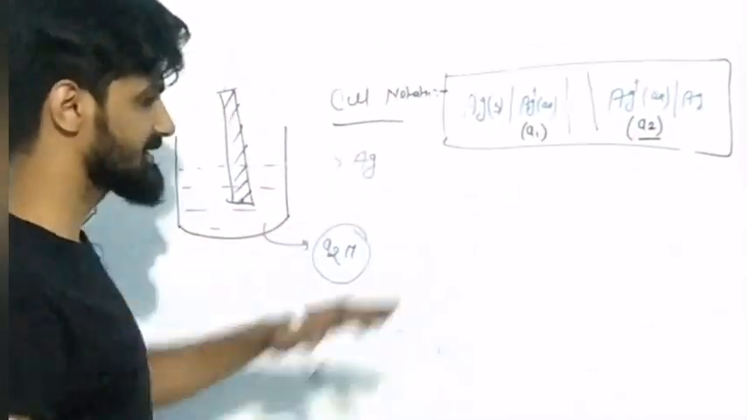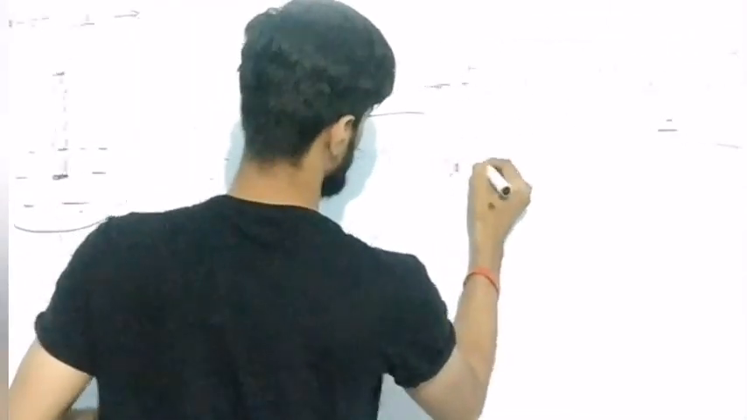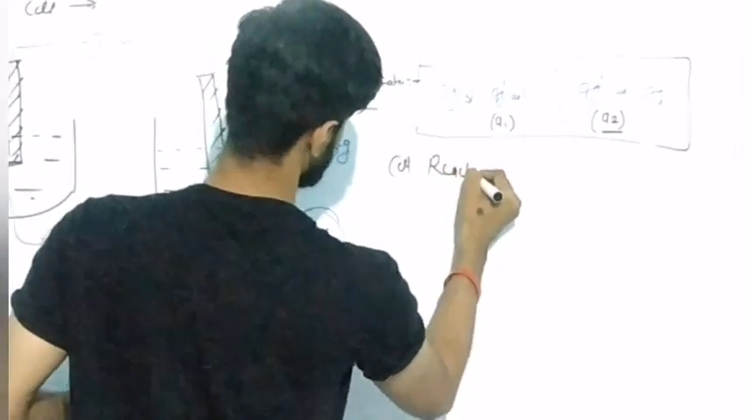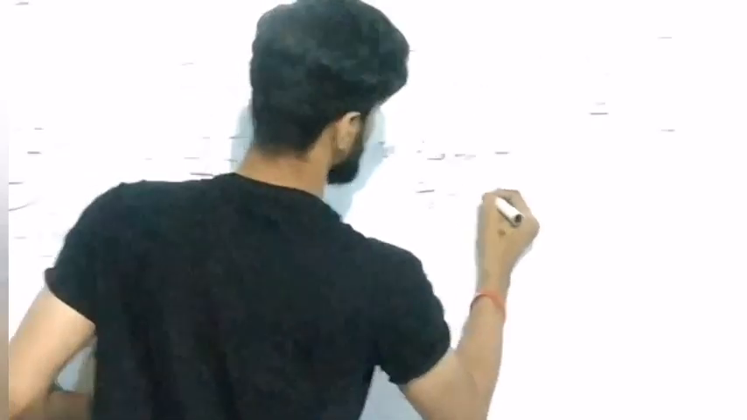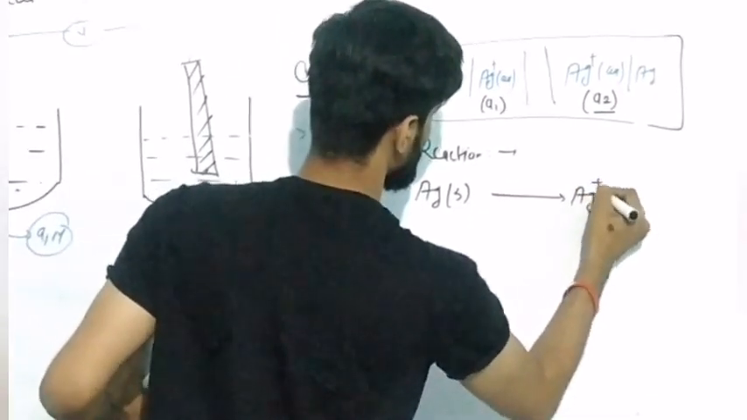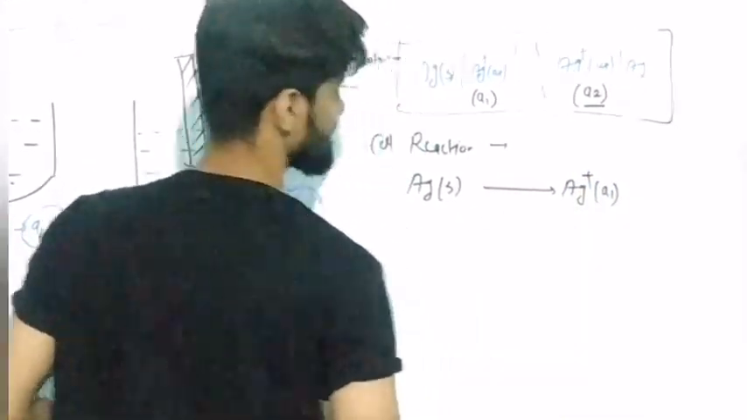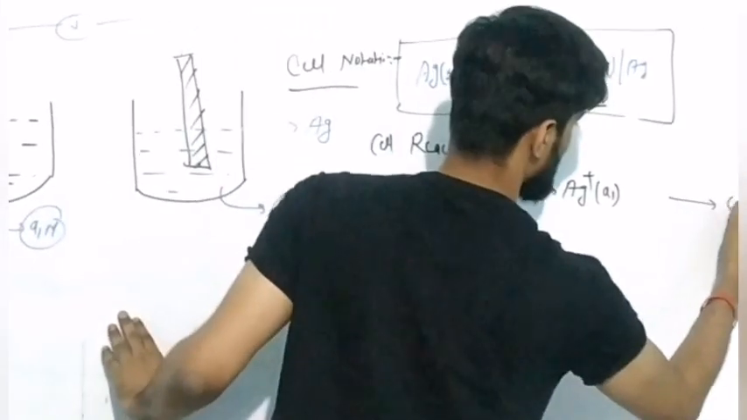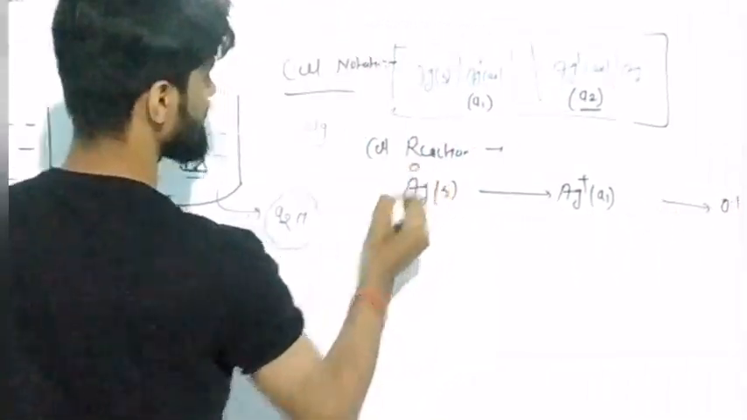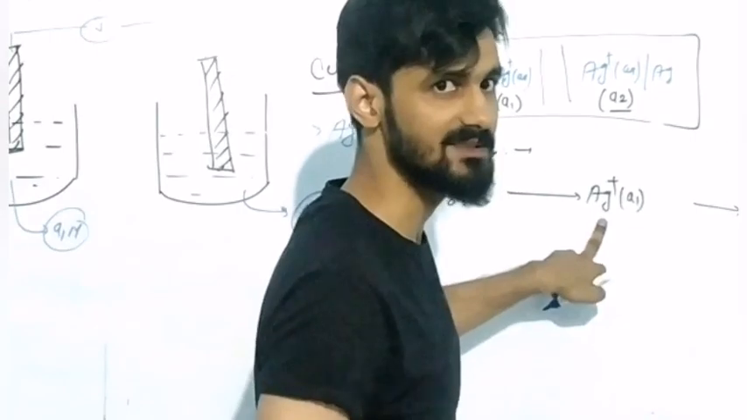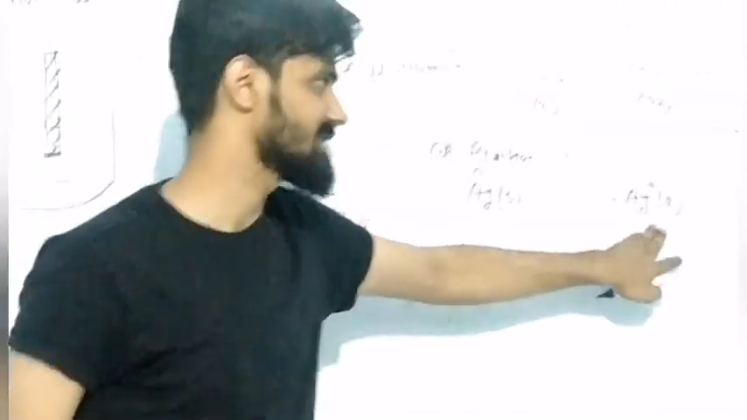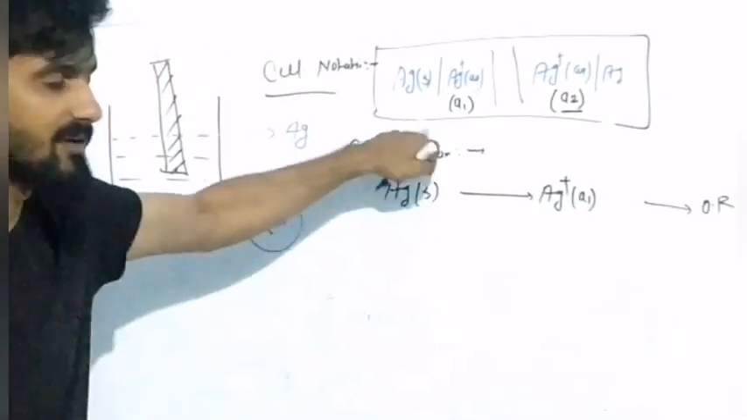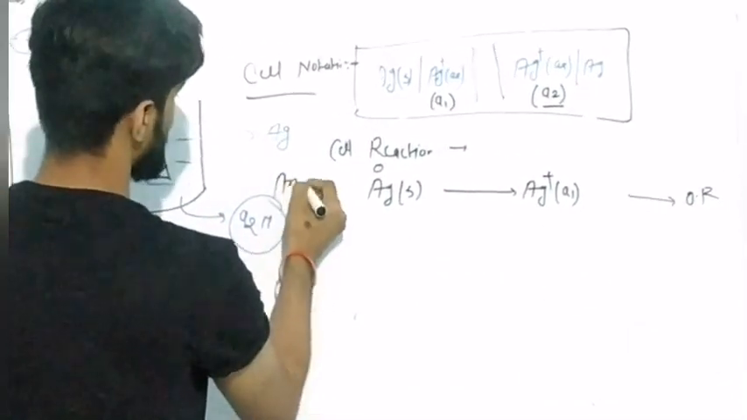Now I am writing the cell reaction. Ag solid gets converted into Ag plus with concentration A1 molar, and this is an oxidation reaction. Why? Because Ag was in 0 oxidation state and it is getting converted into Ag plus. The oxidation state of Ag is increasing. That's why it is called the oxidation reaction, and the oxidation reaction takes place at the anode. So this reaction takes place at the anode.